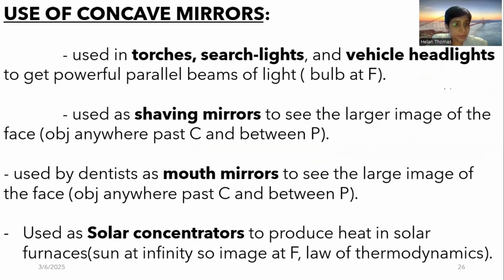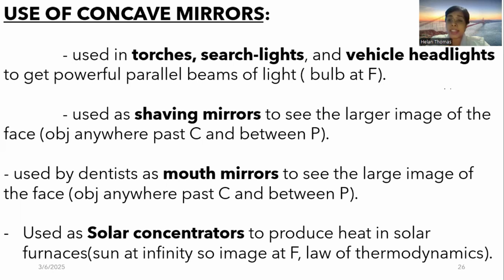Okay. Then, it is also used as solar concentrators to produce the heat in solar furnaces. You would have done that experiment where you focus a light beam with a concave mirror and you get a spot image, which is actually the image of the sun. You keep some papers there, and you get to see that the paper, or if it's tissue, will easily catch fire. How does it catch fire? Because the light rays are getting concentrated at that particular point, where the image of the sun is formed.